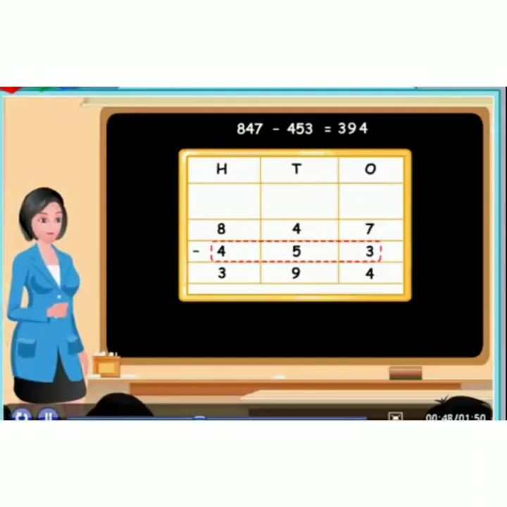Now we are going to check the subtraction using addition. From the larger number to the smaller number we have to subtract, and you will get the difference as the answer. We have to check whether this answer is right or not. So what we should do is add this difference to the subtrahend, and you should get the minuend as the answer. When you subtract 453 from 847, you will get the answer 394. Now we are going to check whether the answer 394 is right or wrong.